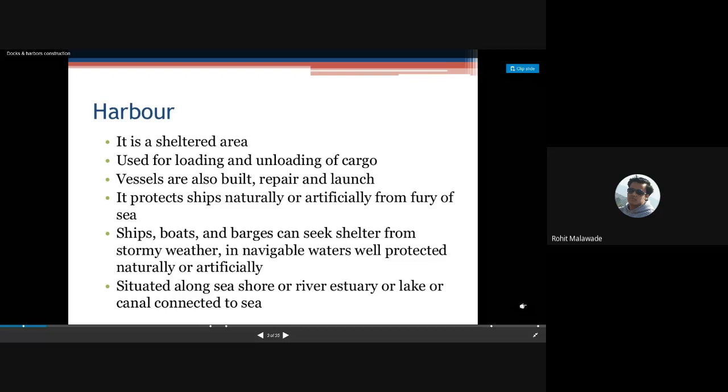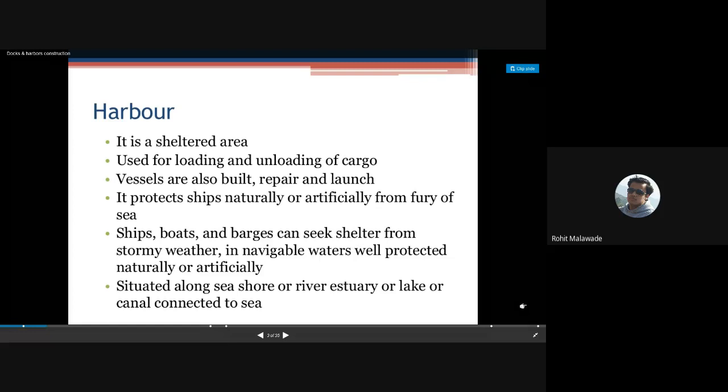If the range of tide is more, then it is going to be affected. Loading and unloading is going to be affected if we have tides when we have the station, or when we are doing loading and unloading. The fluctuations of water level will cause rubbing action to the sides of the ships. And if there are ice packs, it is going to create a problem for your ships.